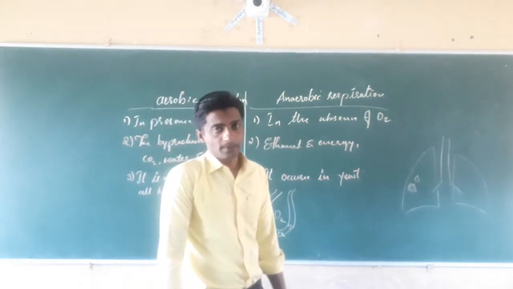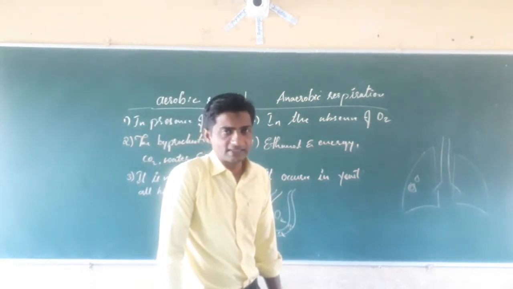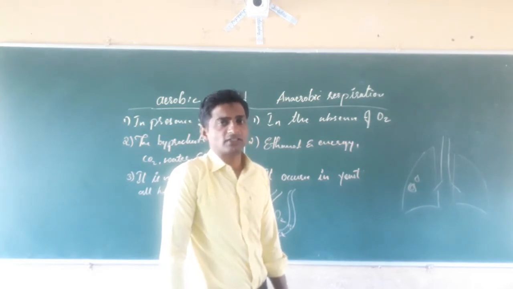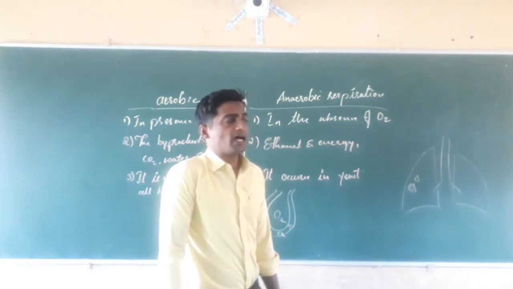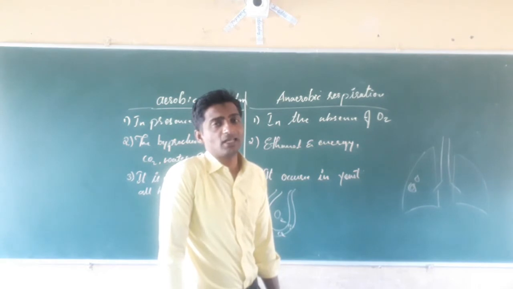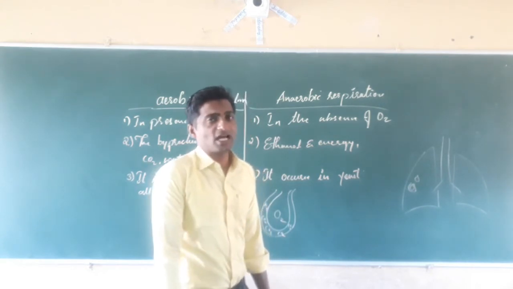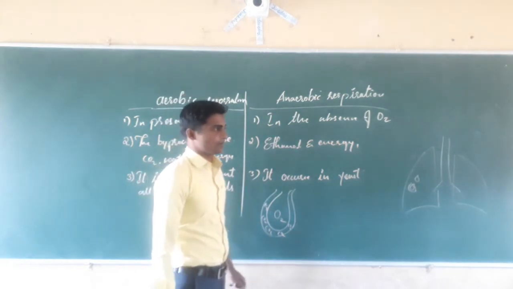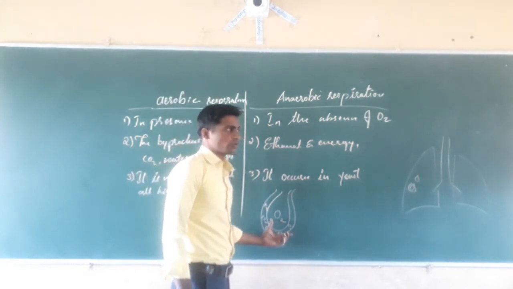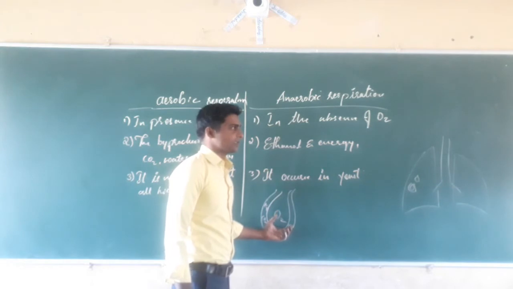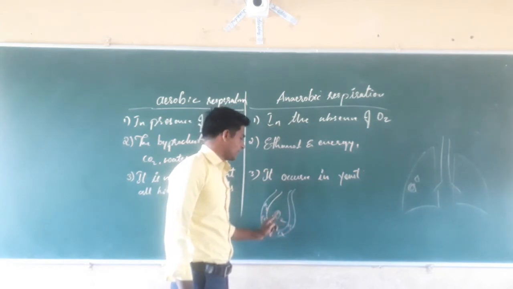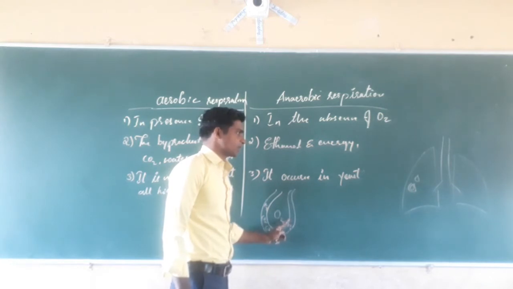Alveoli are minute sac-like structures in the lungs, and there are more than 300 million in each lung. That increases the surface area, which increases the efficiency of respiration. Due to these numbers, the mechanism increases, and that helps in the supply of oxygen and the purification of blood by adding oxygen to the blood and removing carbon dioxide.